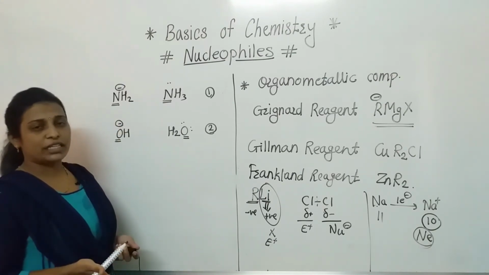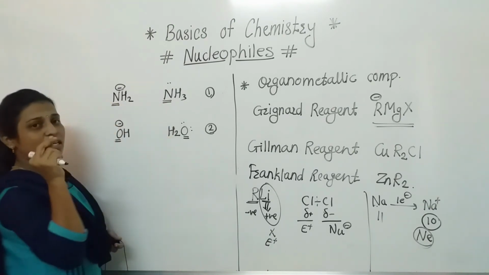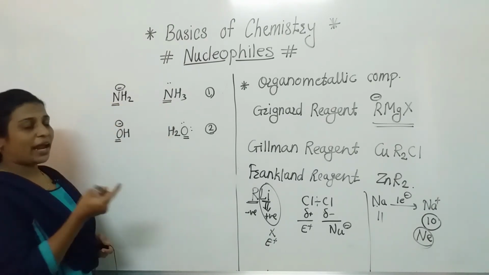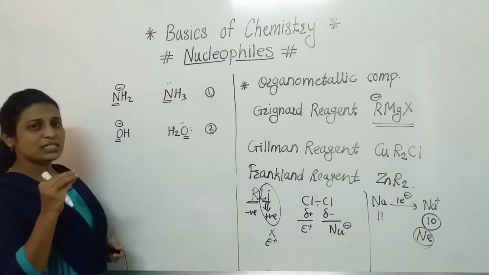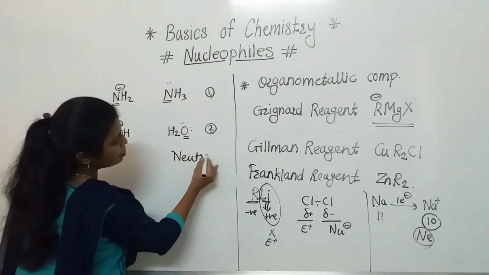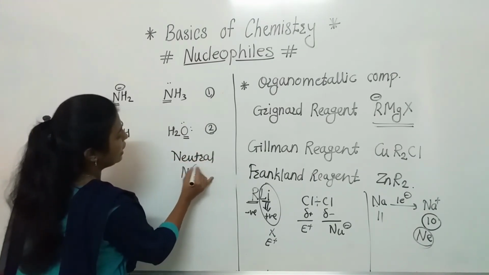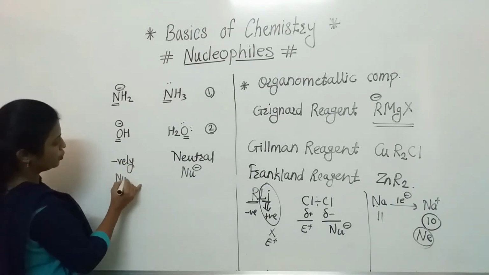Then what is the point exactly? The point is that the same reactive atom carries either a negative charge or is neutral, because this is the example of the neutral nucleophile, and this is the example of the negatively charged nucleophile.